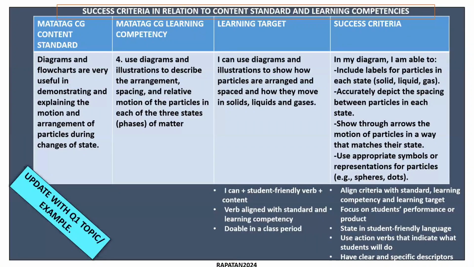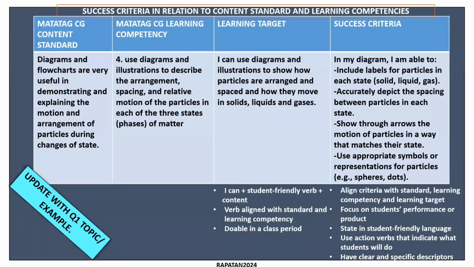Yung example po ba, Doc? In what is here on screen, because when we write the success criteria, we look at those points and we check our work. This is like a checklist, no? So the first one is saying the success criteria should be aligned with the standard, learning competency, and learning target. So my question is, naka-align ba tong success criteria? Yes po, Doc. How? For example po, the learning target is "I can use diagrams and illustrations to show how particles are arranged."